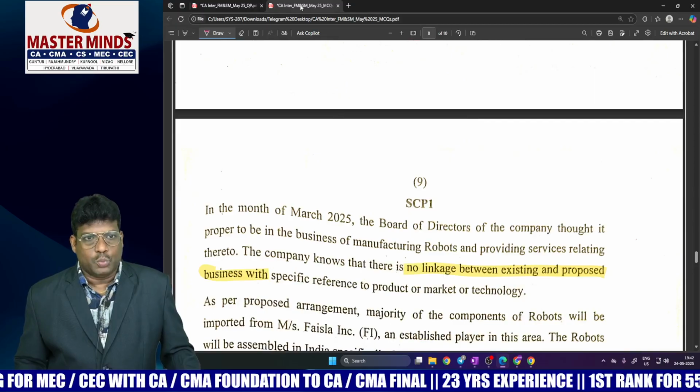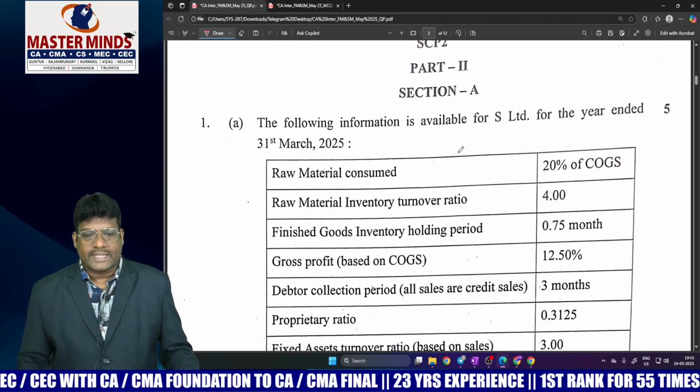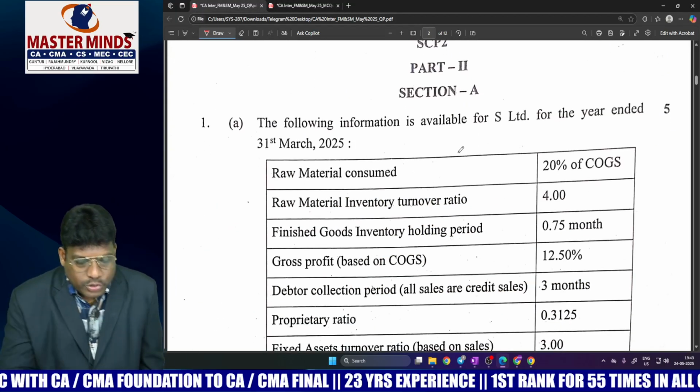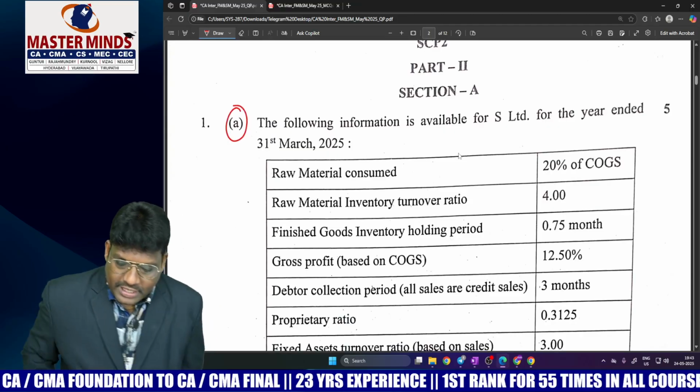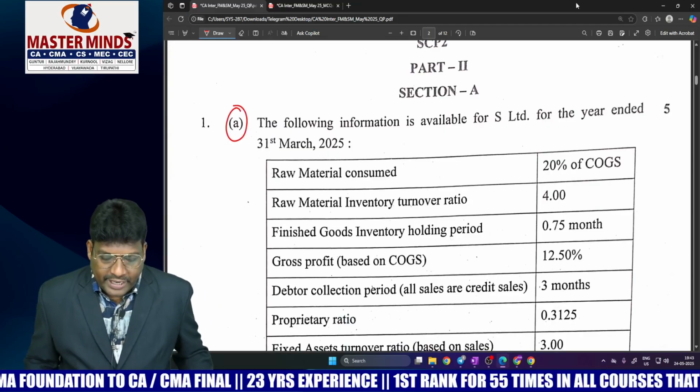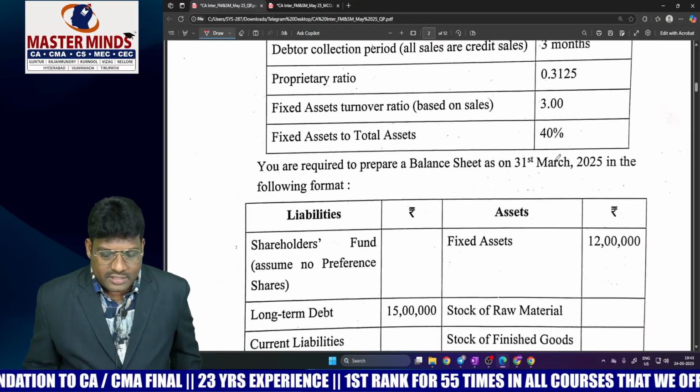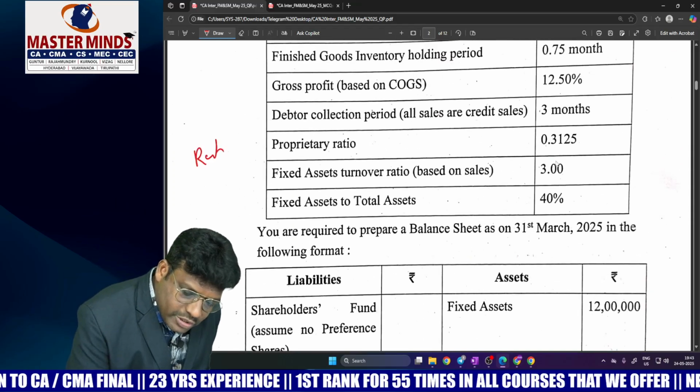Coming to part 2. Part 2 is nothing but section 2. Section 2, question number 1. This question was asked from ratio analysis. Ratio analysis, this is the question they asked.